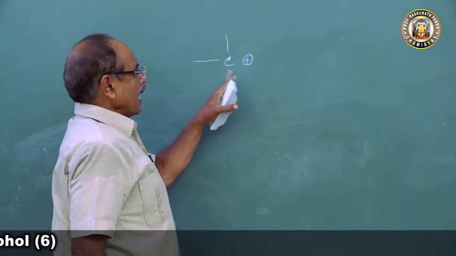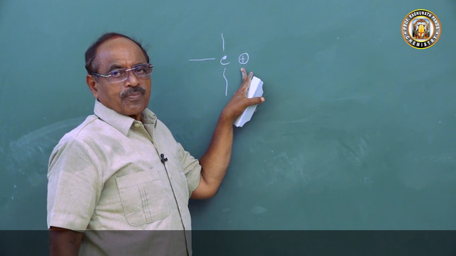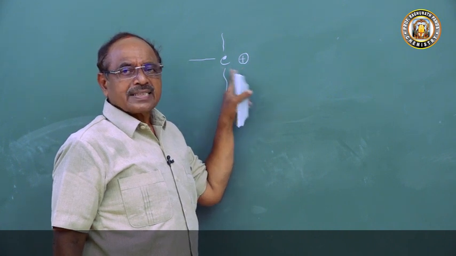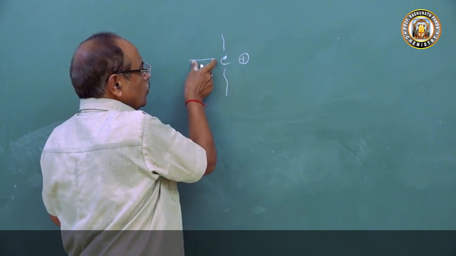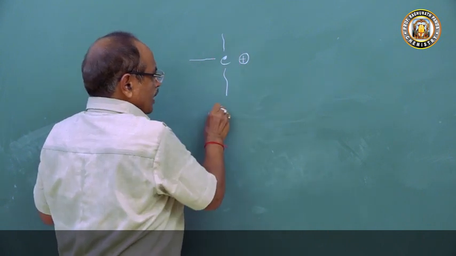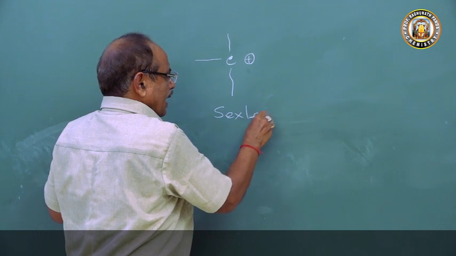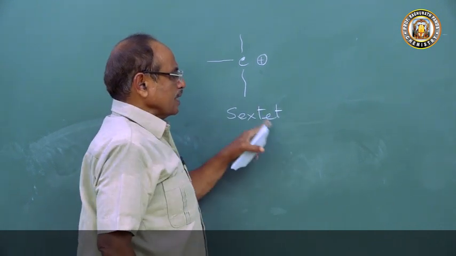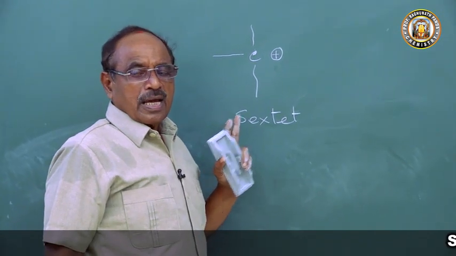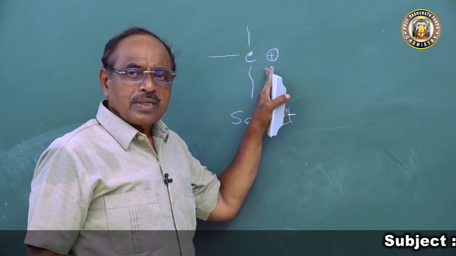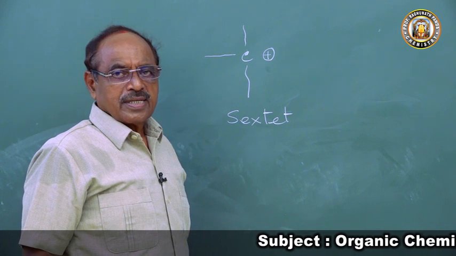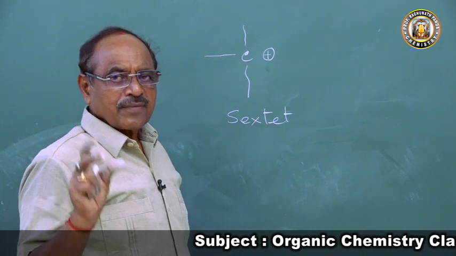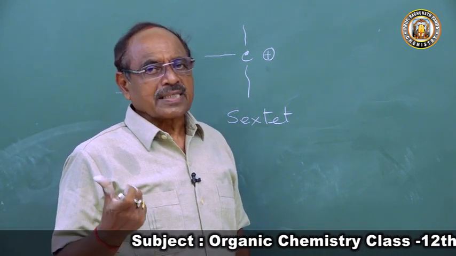This has a positive charge, hence it is reactive. Why? Because how many electrons are there? 2, 2, 2. So this carbonium ion exists in sextet state, 6 electrons. Hence the carbonium ion is electron deficient, hence it is reactive.